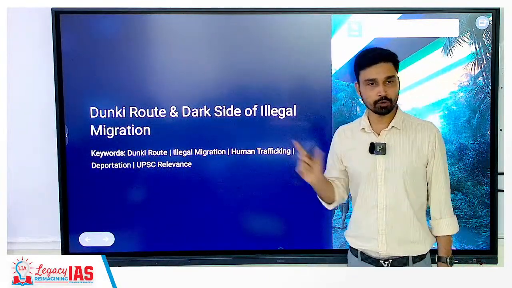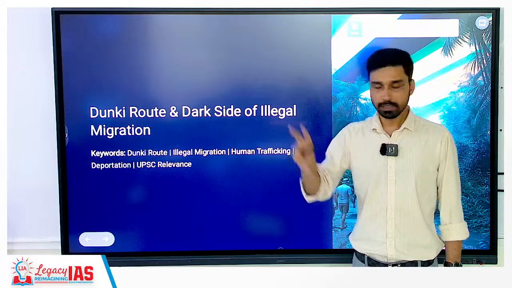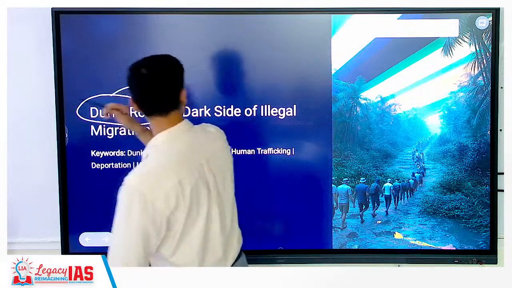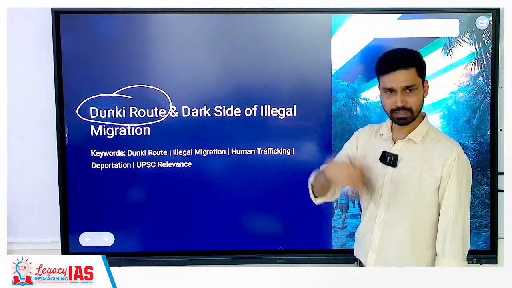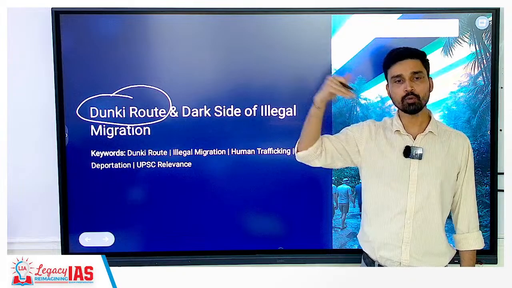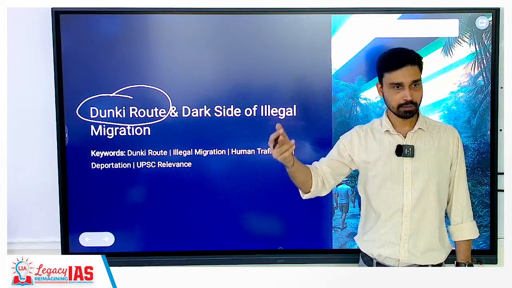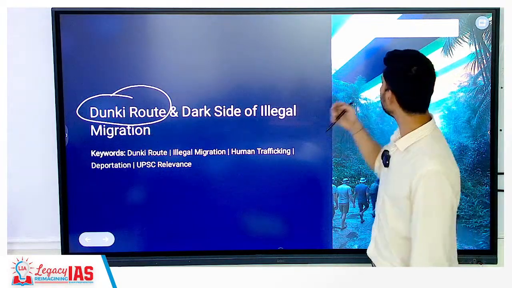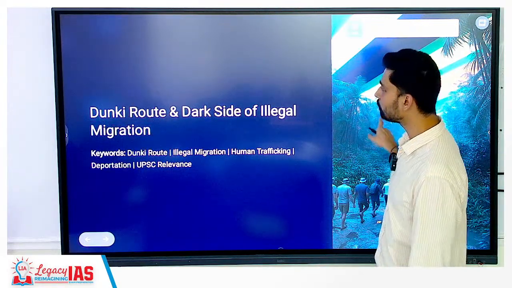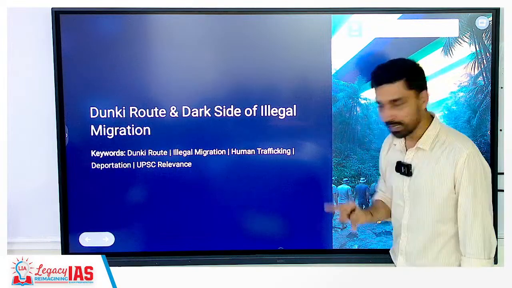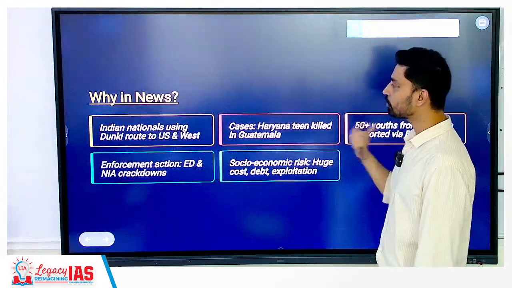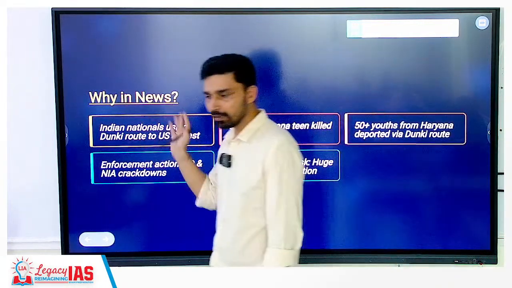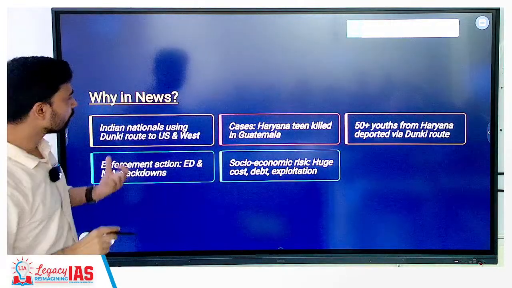In human geography, you have a special chapter, the migration chapter. Related to that, a route keeps coming up in the news every now and then, called the donkey route. Donkey means hopping. You are not going from one place to another directly, you are hopping through different places. It is associated with which kind of migration? Illegal migration, largely from India to which kind of countries? North America, the US and Canada, and other Western countries. In Europe also we see a lot of illegal migration.